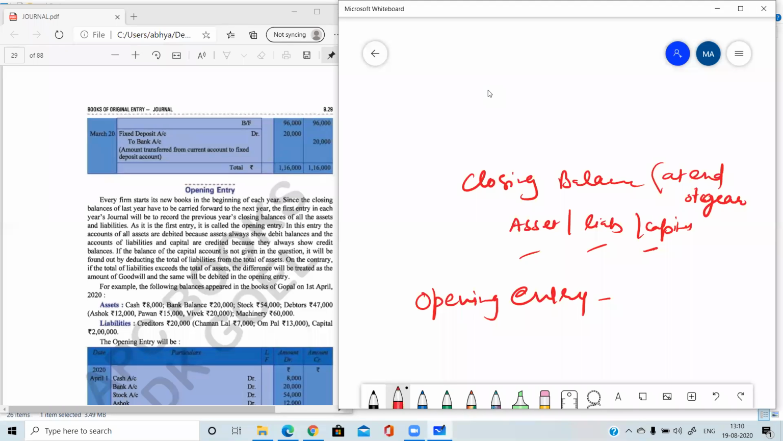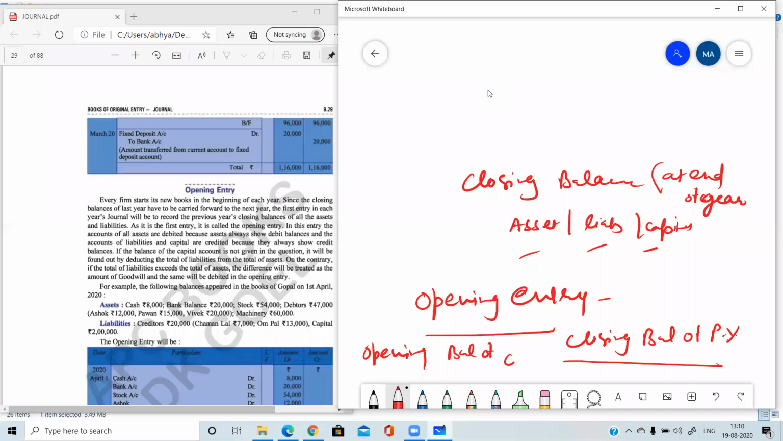And this entry is done only with the closing balances of the previous year. Those closing balances of the previous year become the opening balances of the current year. Like in the last year, we had buildings valued at rupees 5 lakh. So this is the closing balance of the previous year. Now in the current year, this will be the opening balance of the building.